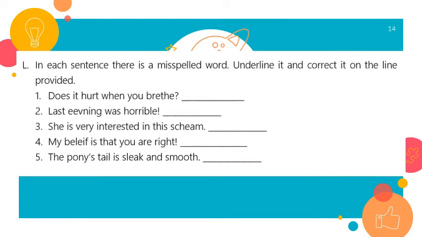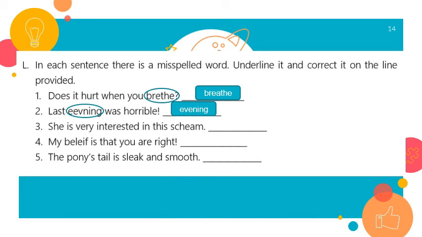In each sentence, there is a misspelled word. Underline it and correct it on the line provided. Does it hurt when you breathe? So I have here a mistake with long E. I have breathe wrong, and we should write it with E and A instead. Number 2, last evening was horrible. So the word evening is wrong, and we should write it with one E here and then there.